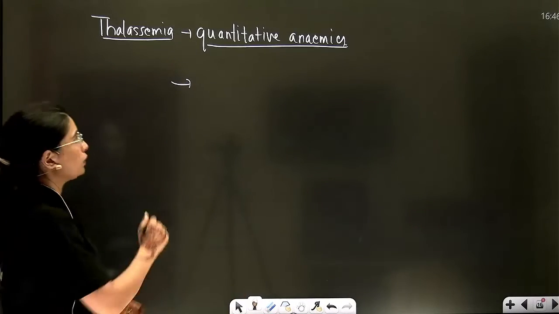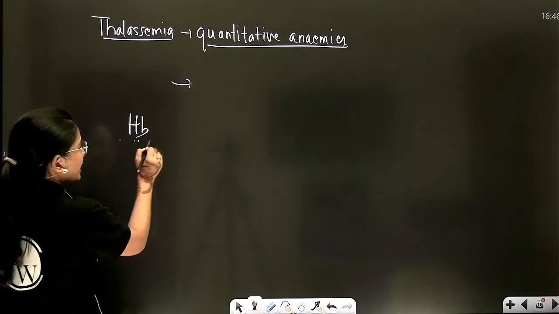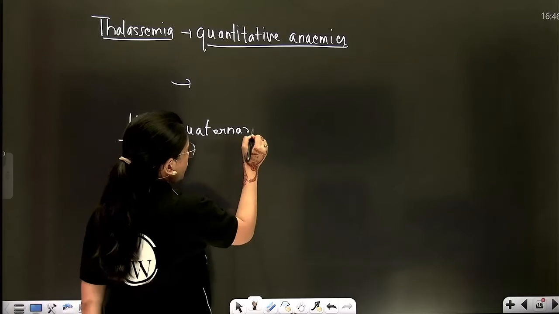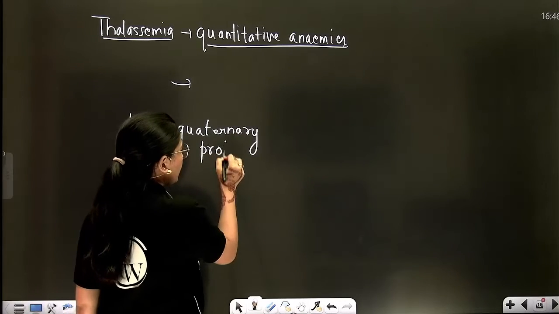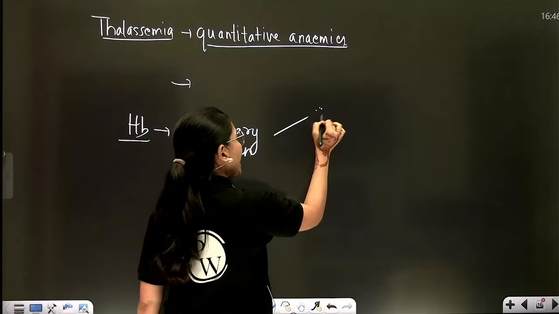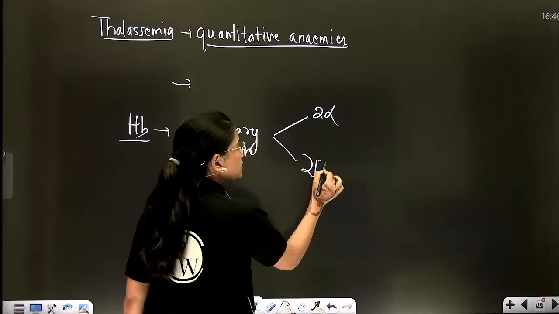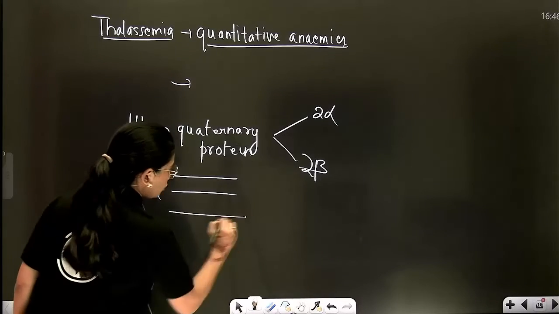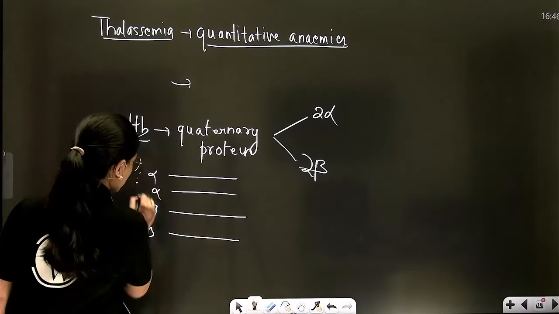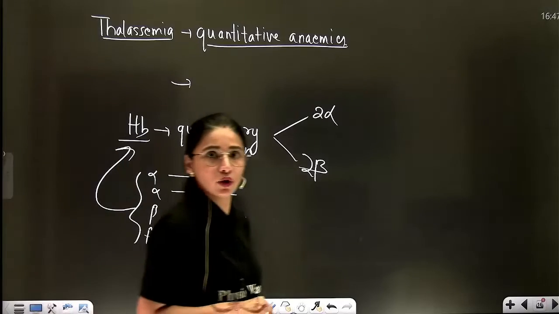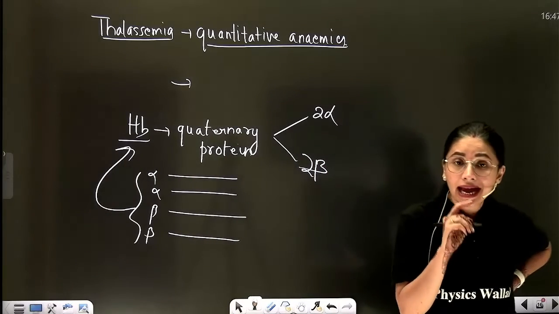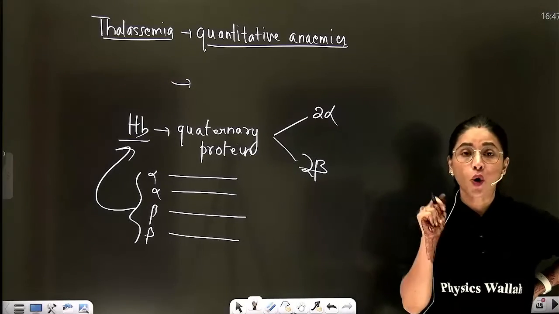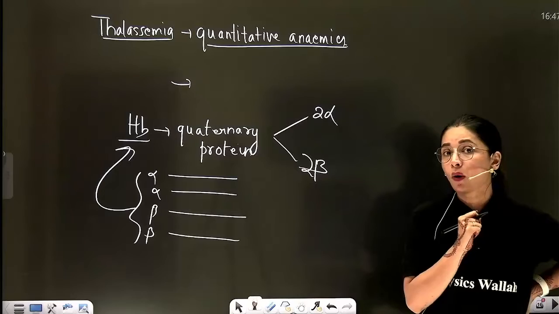I have already told you that hemoglobin is a quaternary protein, where 2 alpha and 2 beta chains are produced. So there are 2 chains of alpha and 2 chains of beta which all together join to make the hemoglobin. Now in case of thalassemia, the quantity of these polypeptide chains of hemoglobin gets altered.